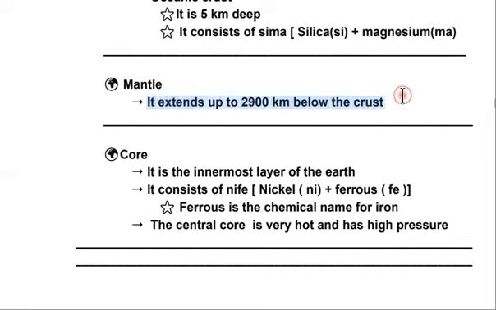Simply we can say that it extends up to 2,900 kilometers below the crust. So it's one of the thickest layers of Earth. We also know that the mantle consists of molten magma, and this molten magma causes the eruption of volcanoes.